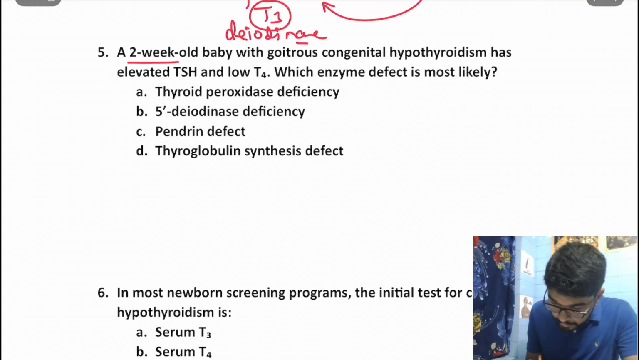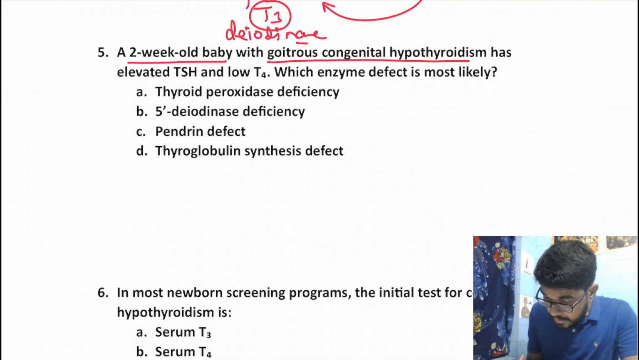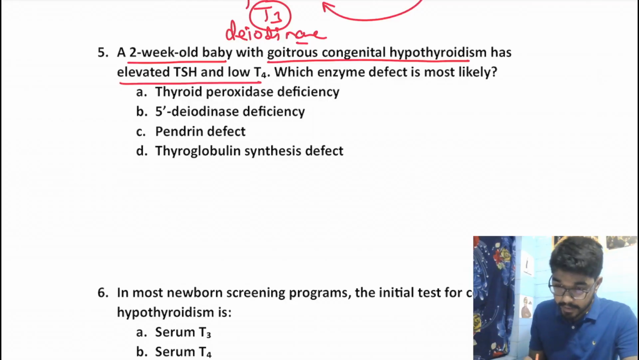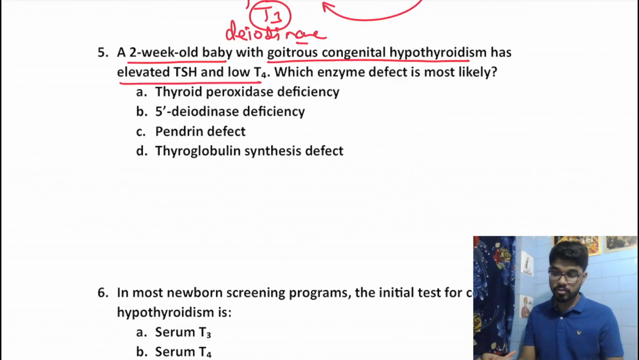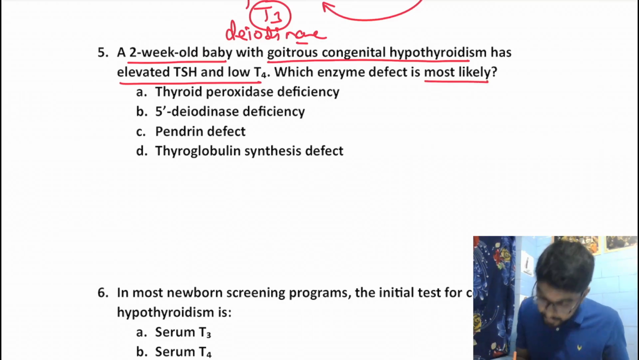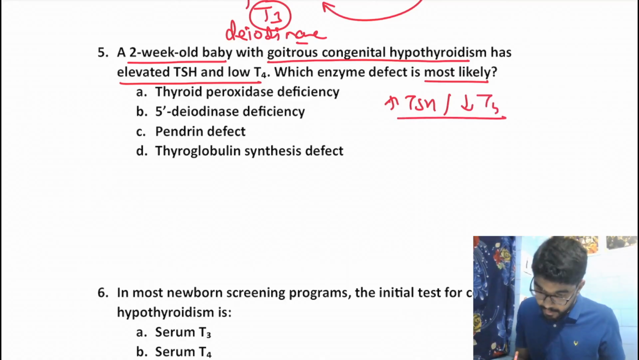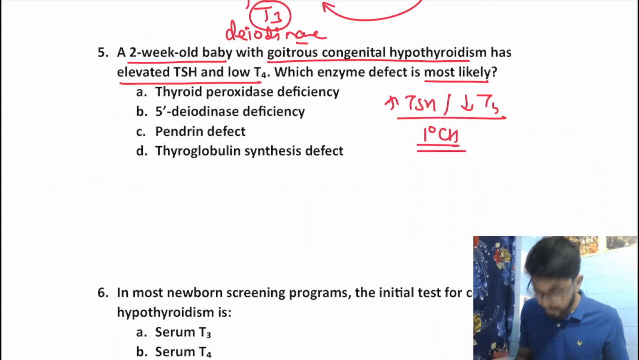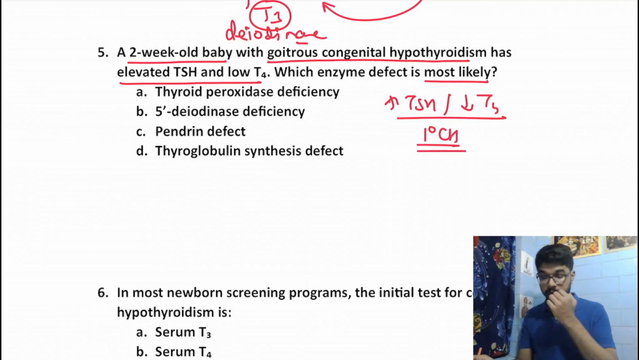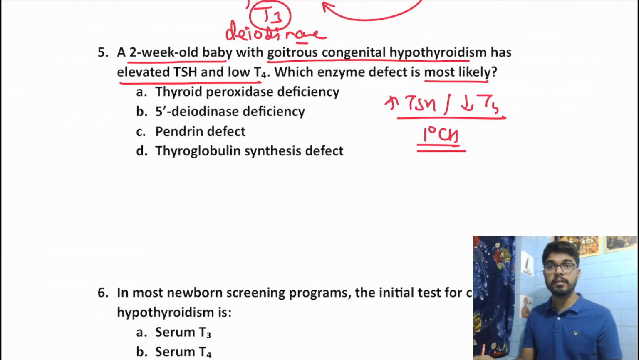A 2-week-old baby with goitrous congenital hypothyroidism has elevated TSH and low T4. Which enzyme defect is most likely? There is increase in TSH and decrease in T4. Right. This is enough to diagnose it as primary congenital hypothyroidism. Why? There would be decreased T3 and T4 synthesis because of the involvement of the thyroid. And as a result of the decreased T3 and T4, there will be inhibition of the negative feedback on TSH. As a result, pituitary will produce more TSH, right? That's why TSH is elevated.